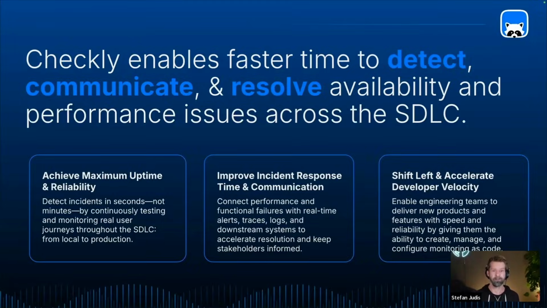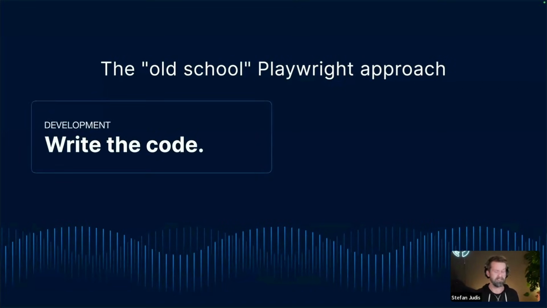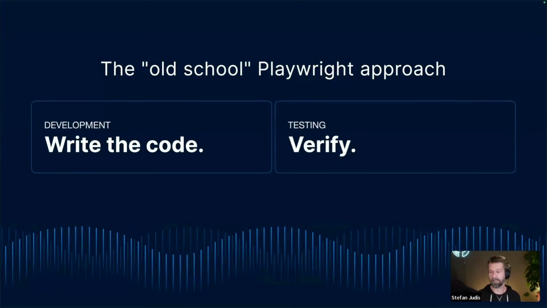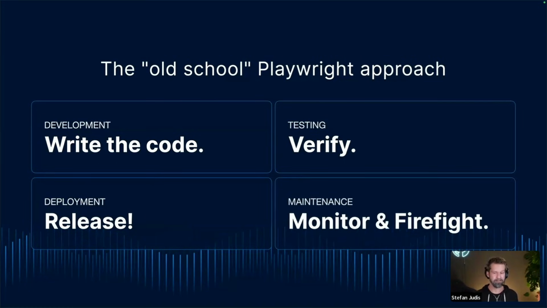When I started doing Playwright, I think we were still all using the kind of old school Playwright approach. When we consider the software development lifecycle, there are some stages, right? We have the development stage that writes the application, develops the features. Then we have the testing stage where hopefully you have automated tests that verify that everything is working. Then we have the deployment, where everybody goes live, pushing new things into the cloud to our customers and users. And then we have the maintenance stage, which is for some people monitoring and firefighting.